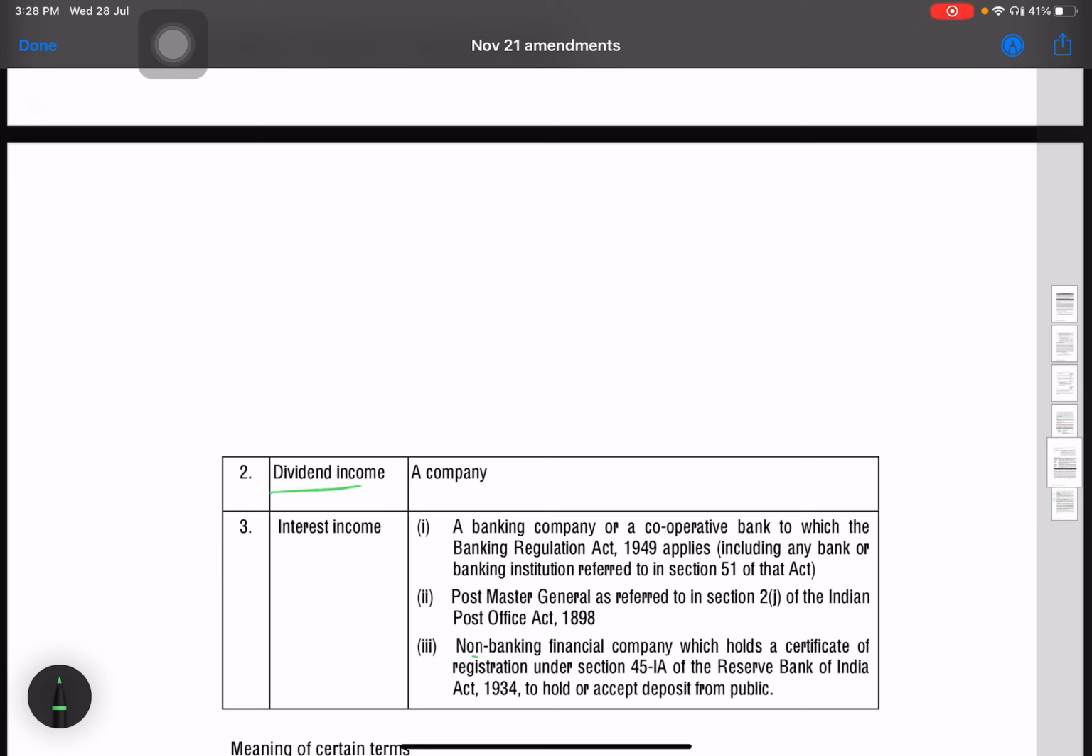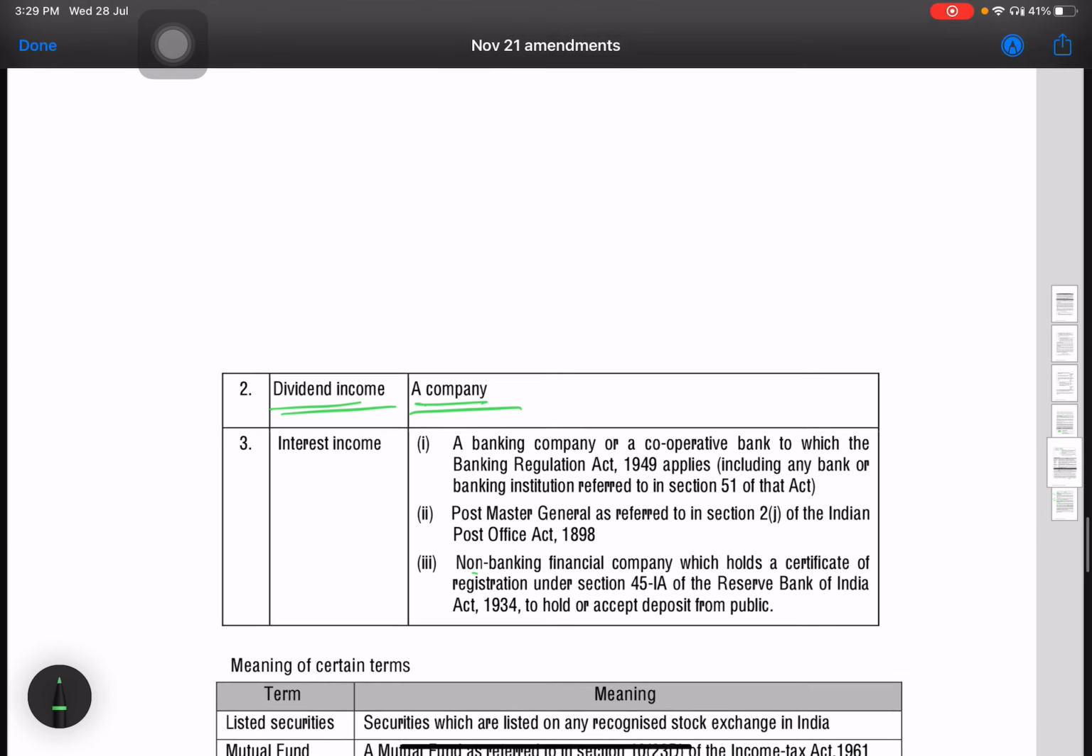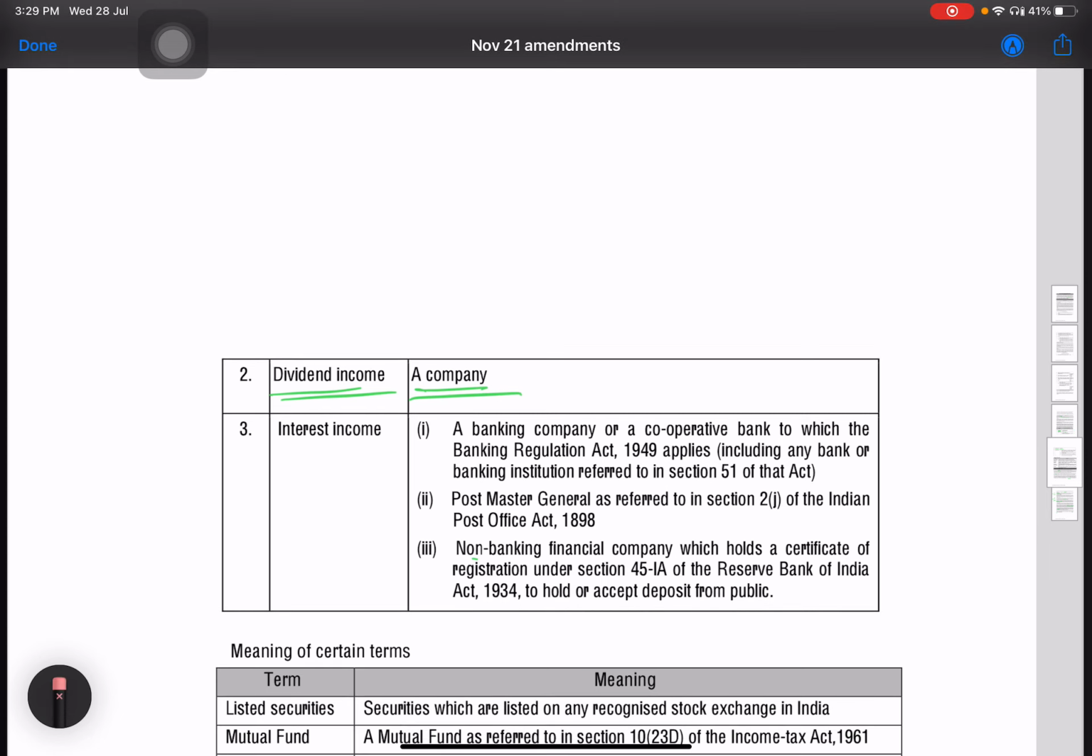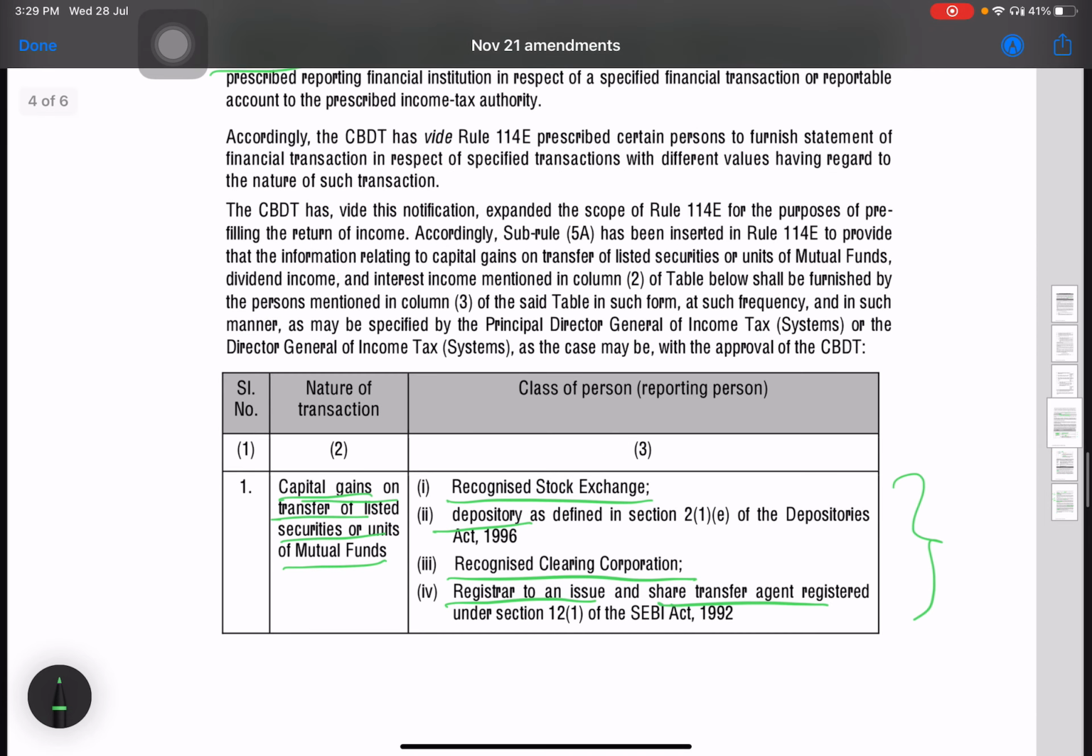In case of dividend income, the company paying the dividend has to report. Please note that the company who has earned the dividend income need not report. The company who has paid the dividend will report here. The third one is interest income. For interest income paid, the reporting entity will be a banking company, Postmaster General, and NBFC. So these are the three new additions in Rule 114E specifically.